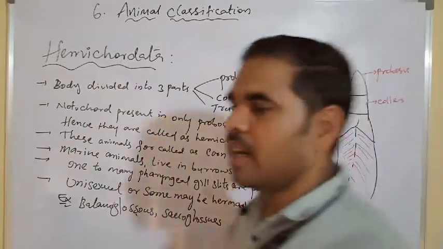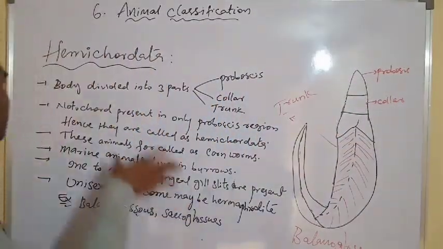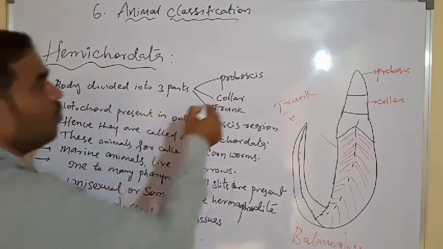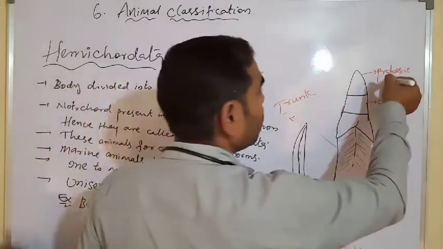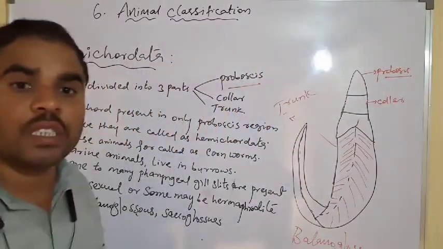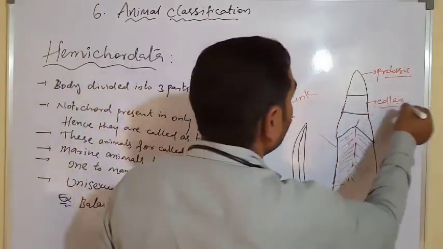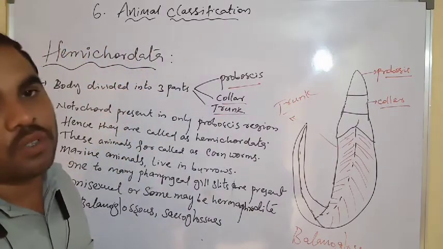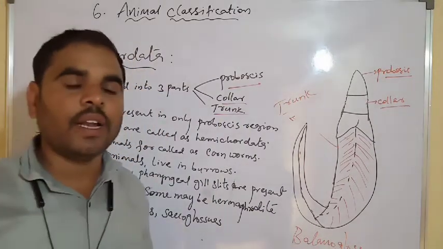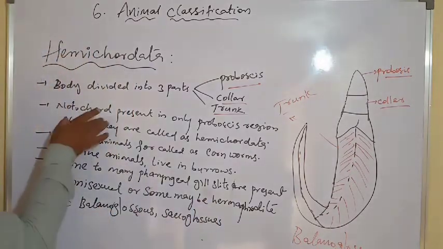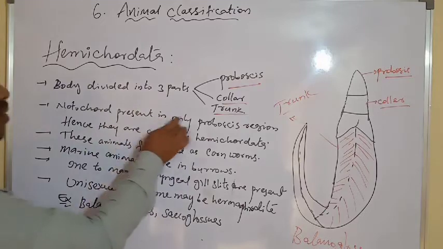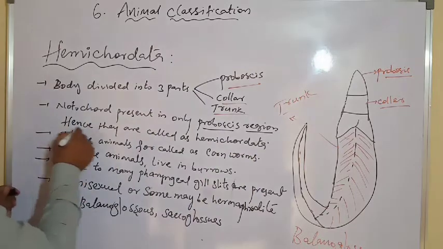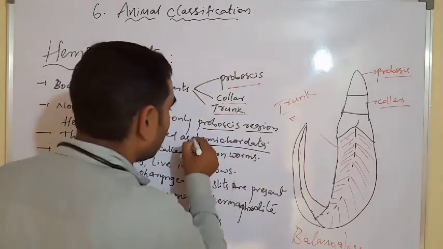Okay, Hemichordata. Here, the body is divided into three parts. One is the proboscis, the second is the collar, and the third is the trunk. The body is divided into three parts: proboscis, collar, and trunk. Next, the notochord is present only in the proboscis region. Hence, they are called Hemichordata.